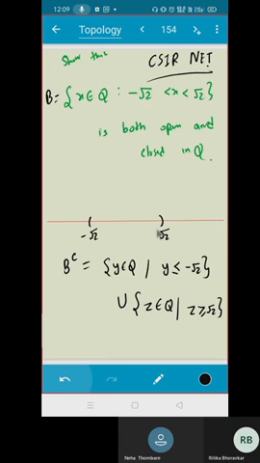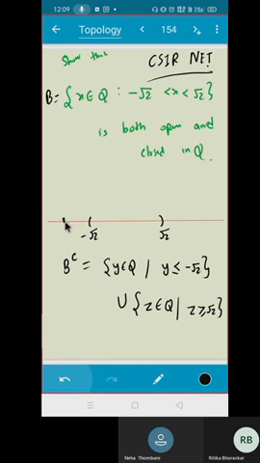Do you see the answer? The main thing is your concept. If it is clear, then you can do that. Do you see, in the previous question what was the problem? The problem was these outer points. But now they are not in my set. I have to take all the rationals only. So take any point, I can find a radius.